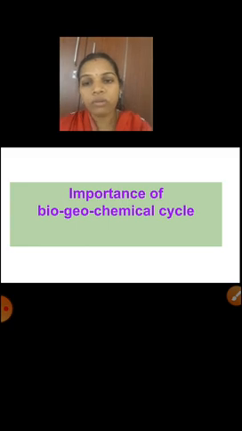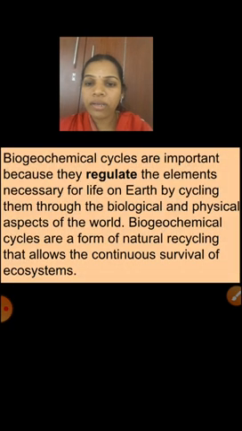Okay. Next one is why it is necessary: the importance of the biogeochemical cycle. The cyclical flow of nutrients in an ecosystem is called the biogeochemical cycle. What is the importance of this cycle for our environment? Biogeochemical cycles are important because they regulate the elements necessary for life on earth by cycling them through the biological and physical aspects of the world.